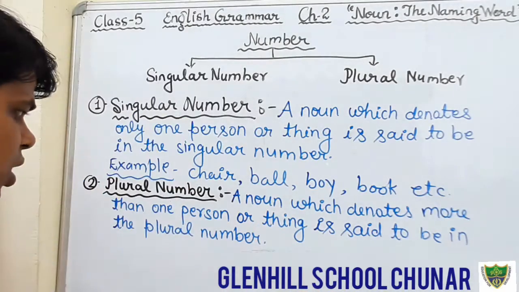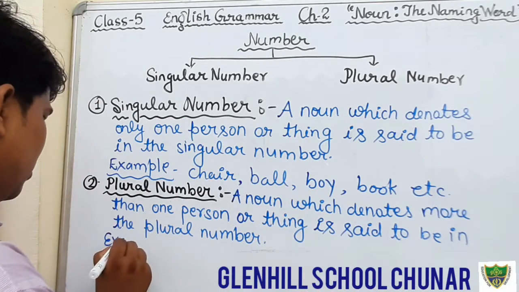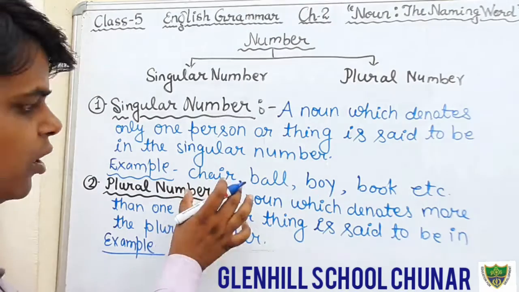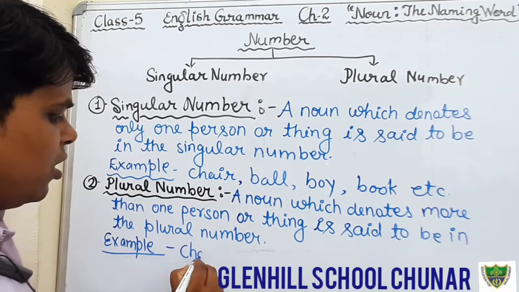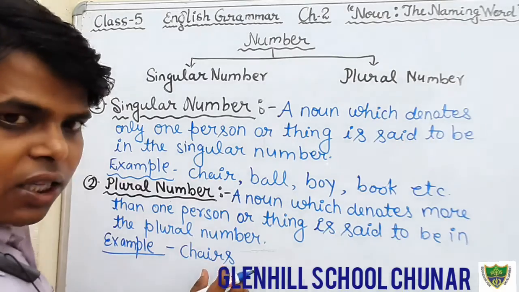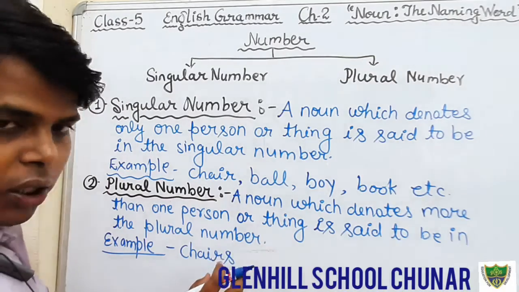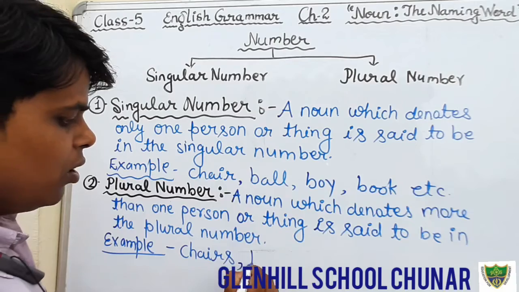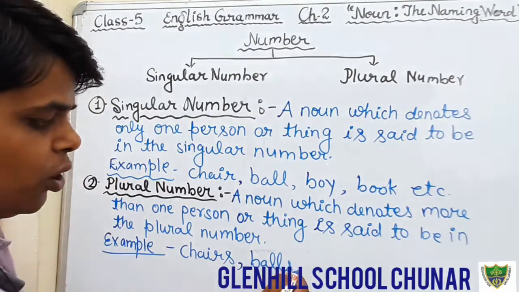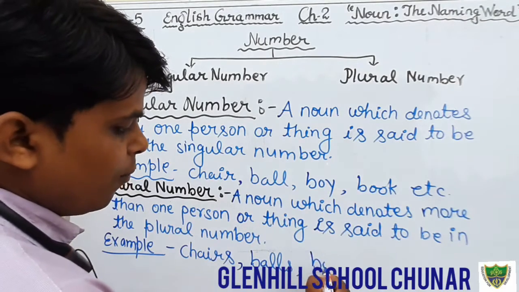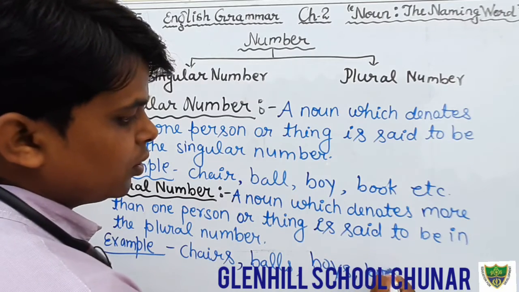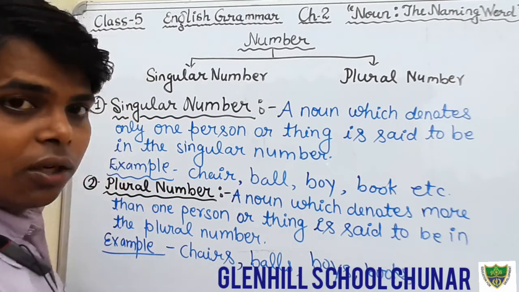Example we can see. The same example we will see. In the singular number we have written chair. Here we can write in the plural, that is chairs. We have added s, therefore that is plural. Ball, balls. Boy, boys, that is plural number. Book, books, that is plural number.